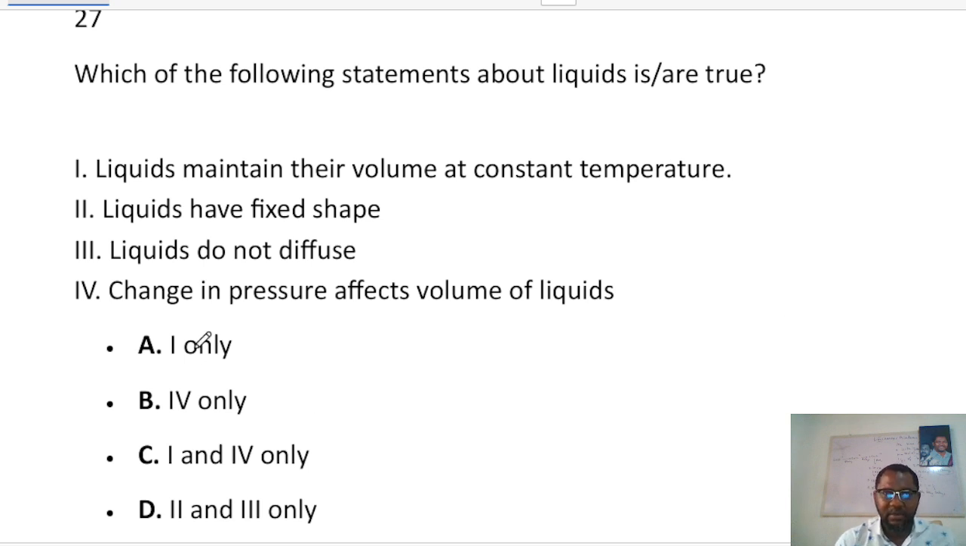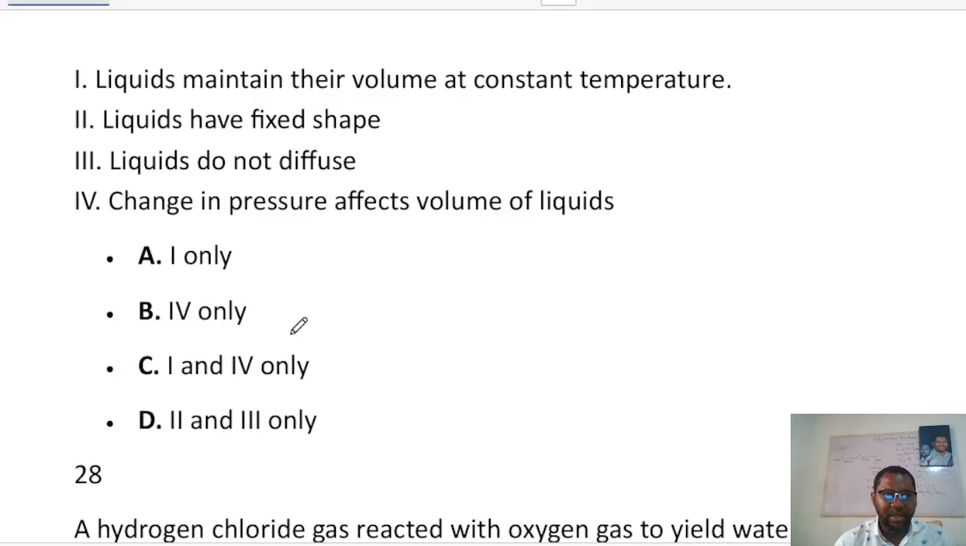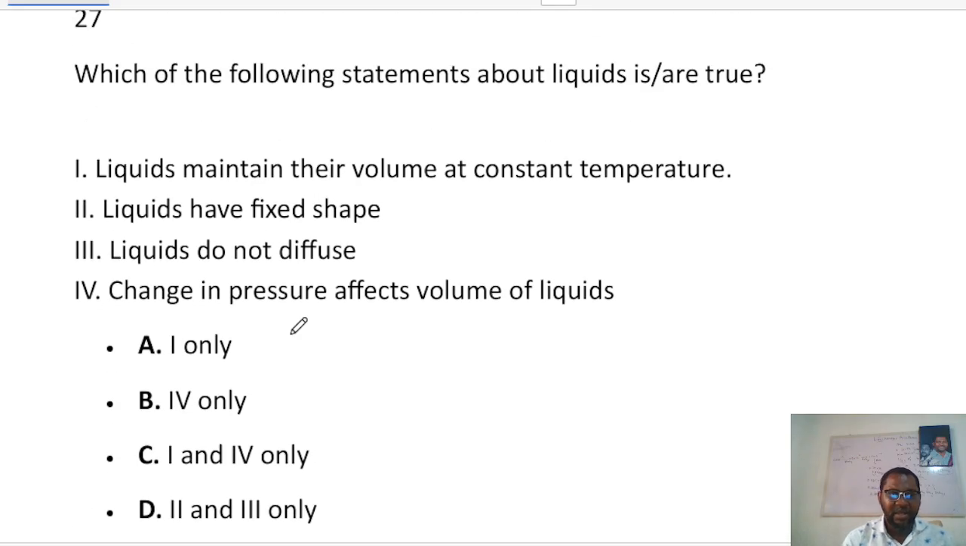Liquids maintain their volume at constant temperature. Yes. Liquids have a fixed shape? Liquids do not have a fixed shape. They have fixed volume but not fixed shape. Liquids do not diffuse? Yes, liquids do not diffuse. That is also correct. Change in pressure affects the volume of liquids? No, change in pressure does not affect it. Liquids are not compressible. So the answer to this question is I and III. Okay, but we don't have that. We have I.